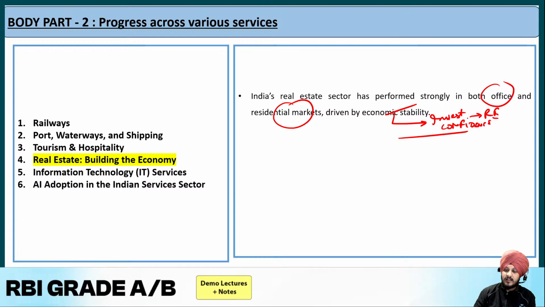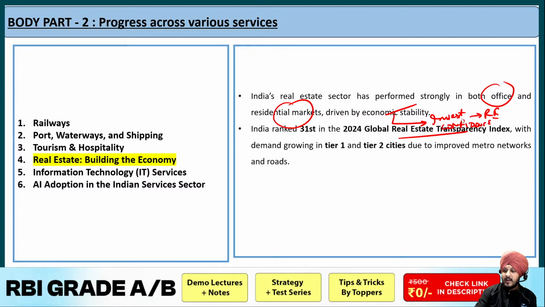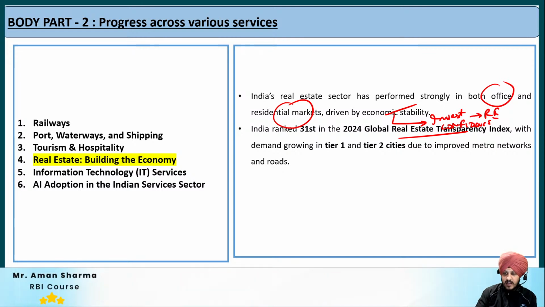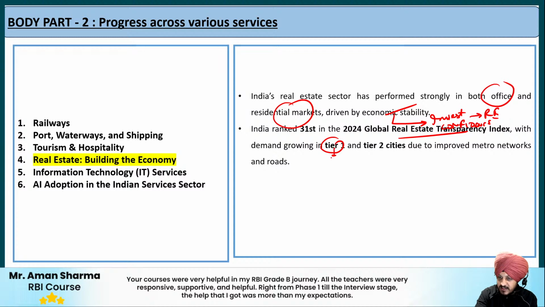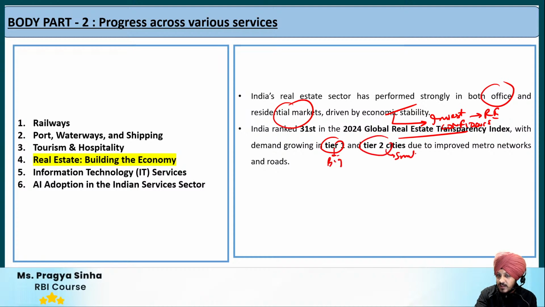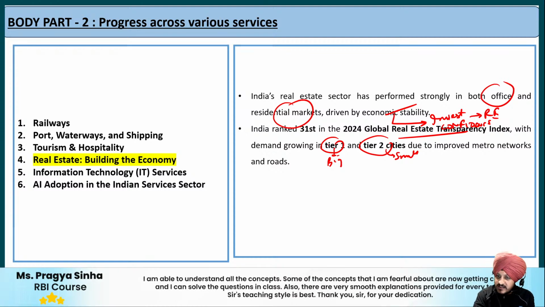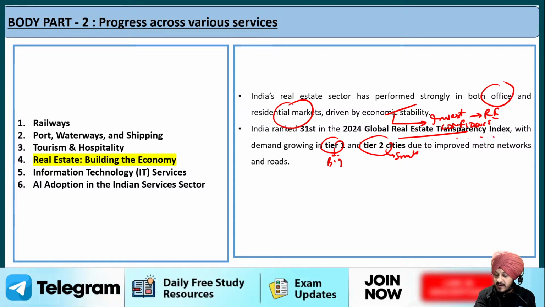Apart from that, another reason that the Economic Survey has highlighted is the growing demand in tier 1 and tier 2 cities. Tier 1 cities basically means the big cities, and tier 2 means the smaller cities. The Economic Survey says that India has ranked 31st in the 2024 Global Real Estate Transparency Index, with demand growing in tier 1 and tier 2 cities.